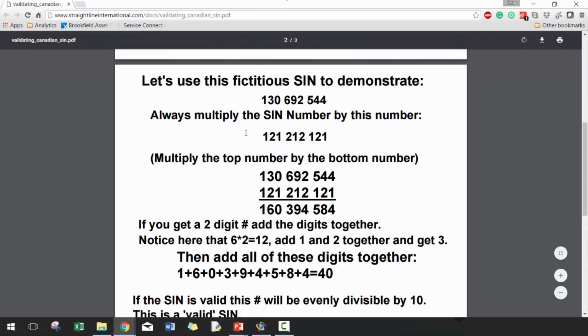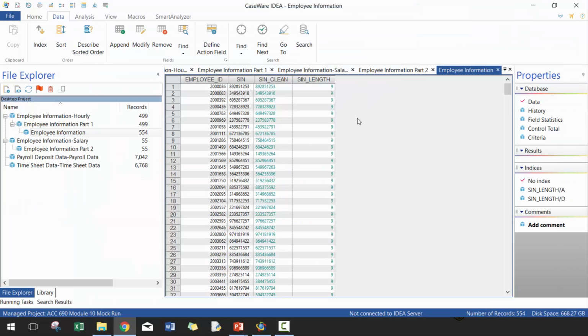And the way we do it is essentially this method here, where we basically take the 9 numbers, every even number, in this case 2, 4, 6, 8, are multiplied by 2, and then every odd number is multiplied by 1. You add them up. If the number is more than 2 digits, especially when you multiply by 2, then you add the digits together, or simply just minus 9. And then if the numbers are perfectly divisible by 10, then they are fine. So let's go ahead and try this out.